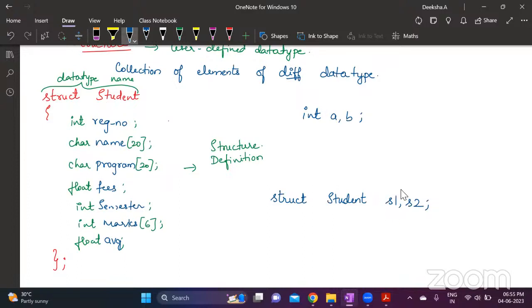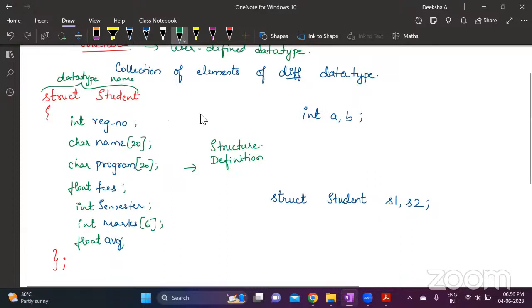Now, how many bytes will be allotted for this S1 and S2? It is the sum of all the variables that you have created. Observe carefully, every point you need to observe carefully. Then we will discuss the difference between structures and unions. For each of these points, there is a difference in union. So here, what is the total size?